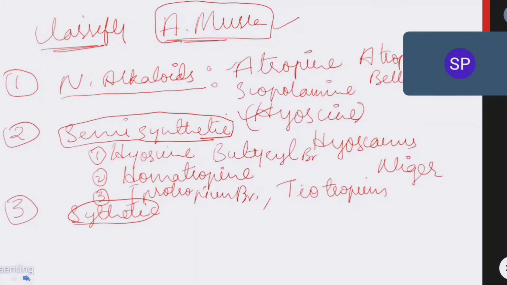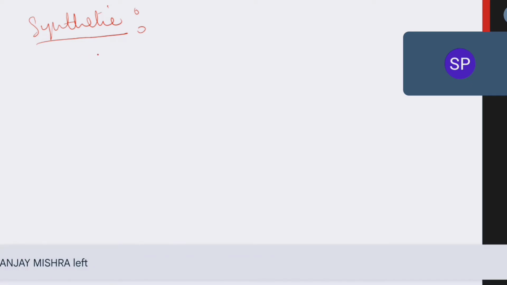I will try to classify the synthetic forms of antimuscarinic drugs. Listen carefully. I think my screen is visible to you all. If you cannot see properly, you can zoom out, or zoom in if my writing is not visible.